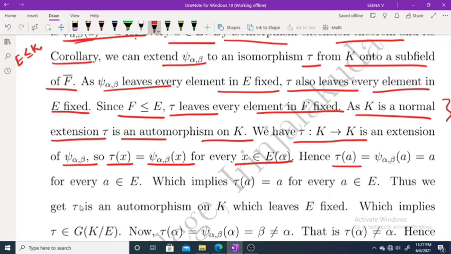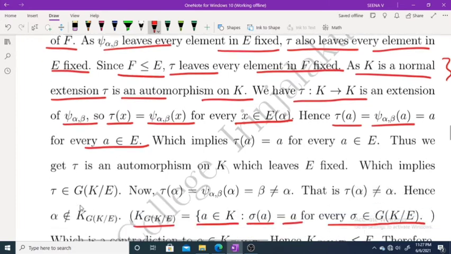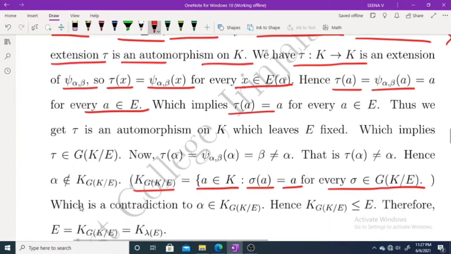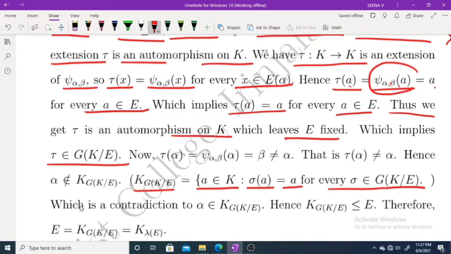Now tau of a equals psi alpha beta of a for every a belonging to E, which implies tau of a equals a for every a belonging to E. Thus we get tau is an automorphism on K leaving E fixed, which implies that tau belongs to G of K over E. Clear?